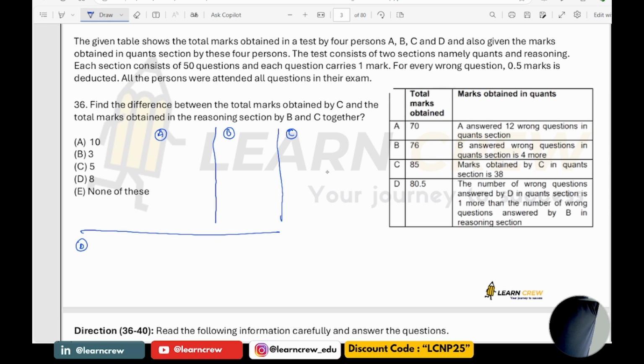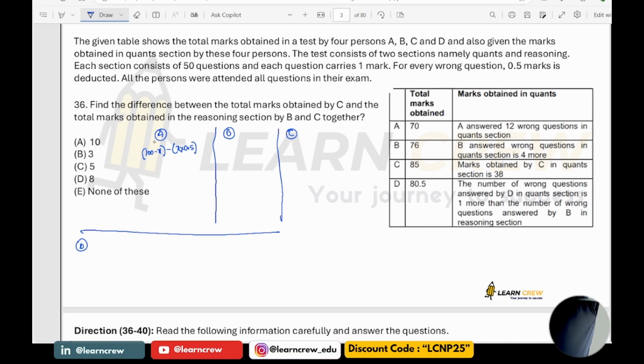Then what is given here? For every wrong question, 0.5 marks are deducted. If x questions are answered wrong, the correct questions are 100 minus x, minus x into 0.5, because there is negative marking for wrong questions.